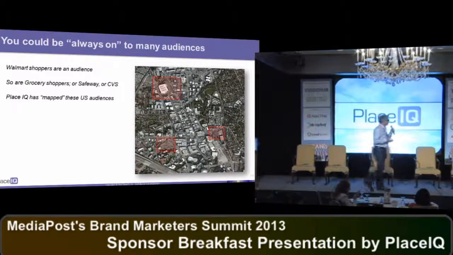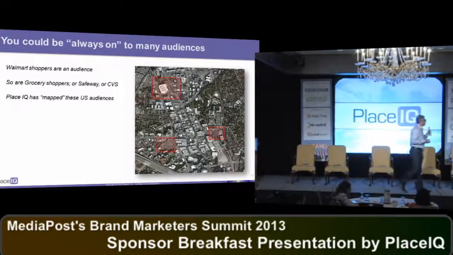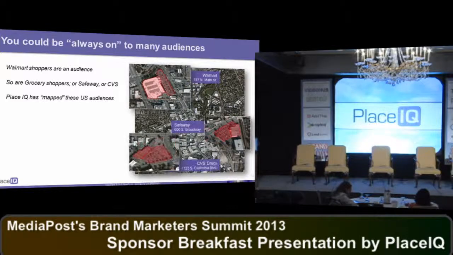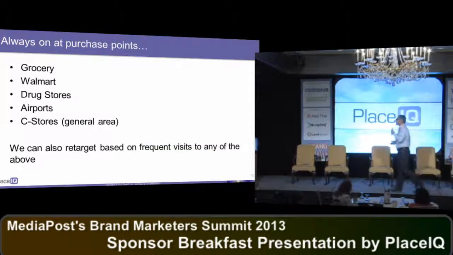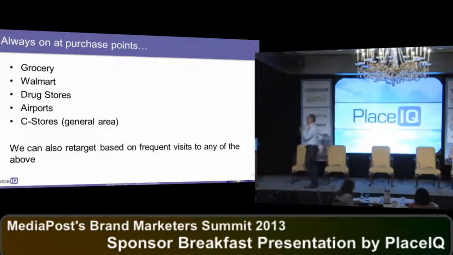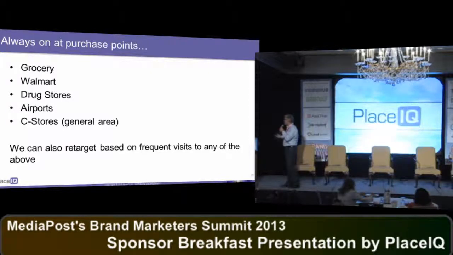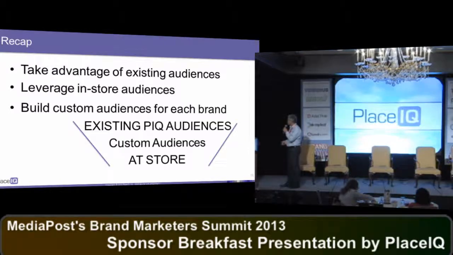For a marketer like Wrigley's that's looking for people that are able to buy in grocery, we say that Walmart could be a target, Safeway could be a target, CVS Drugs. In general, we're mapping all those things and putting packages together, and then we go back out and find the people that have been in these places in areas around them. So again, this is kind of the thing for Wrigley where they could be bought. We aggregate this all up and do various forms of targeting.